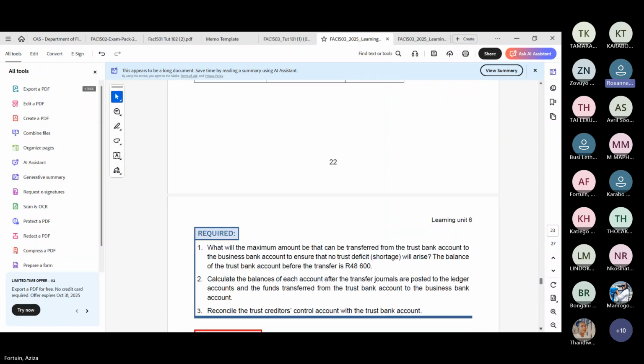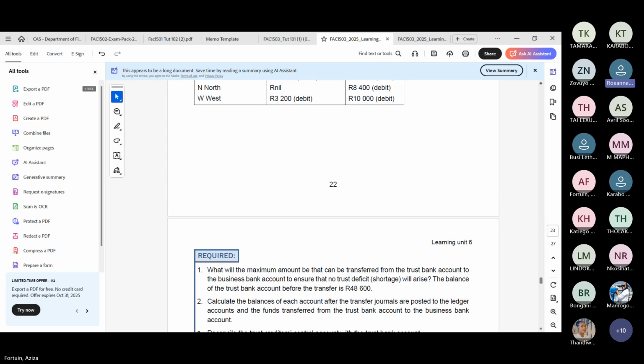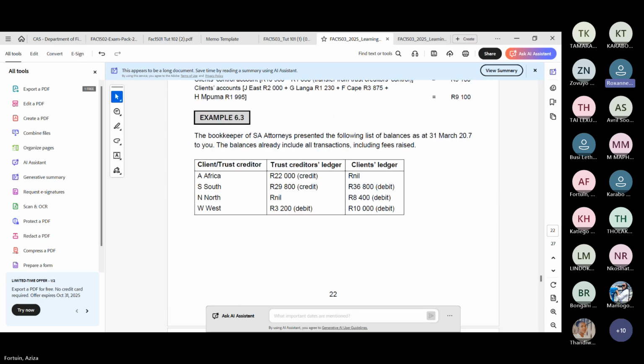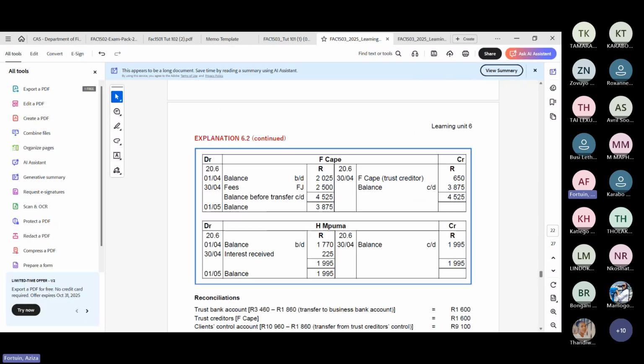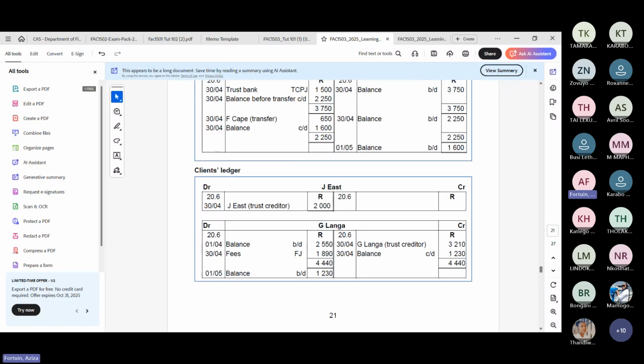Where do they get all these surnames? Okay, look at the 6.3. Was there one before that? Okay, it was that one.